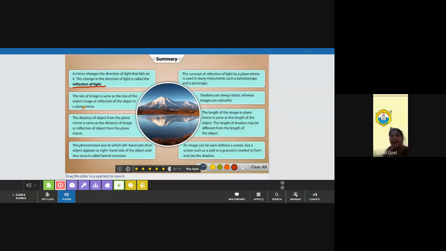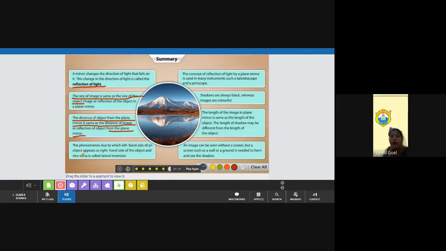Correct. Second, the size of the image is same as the size of the object. Size of the image formed is same as the size of the object. Third point, the distance of the object from the plane mirror is same as the distance of the image from the plane mirror. Is it clear? Yes, ma'am, clear.